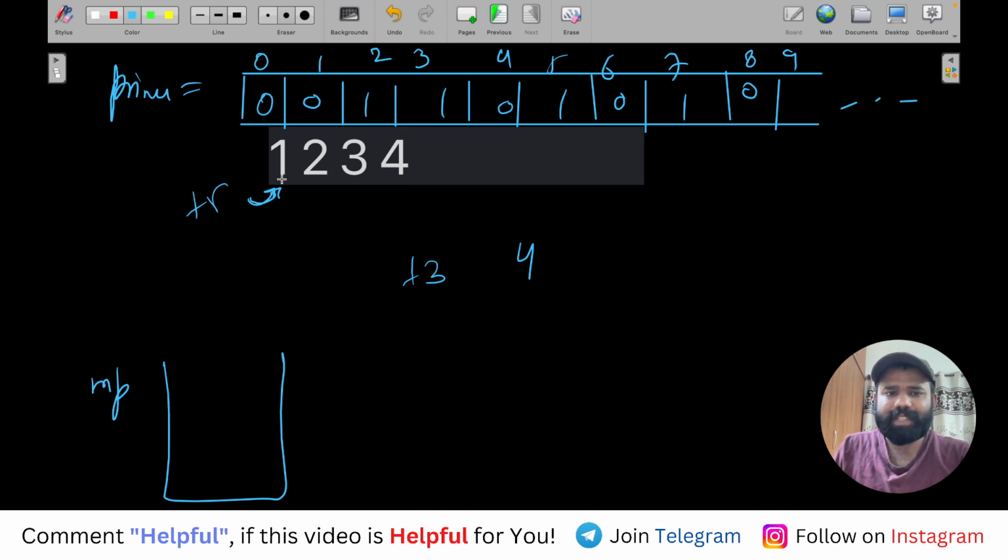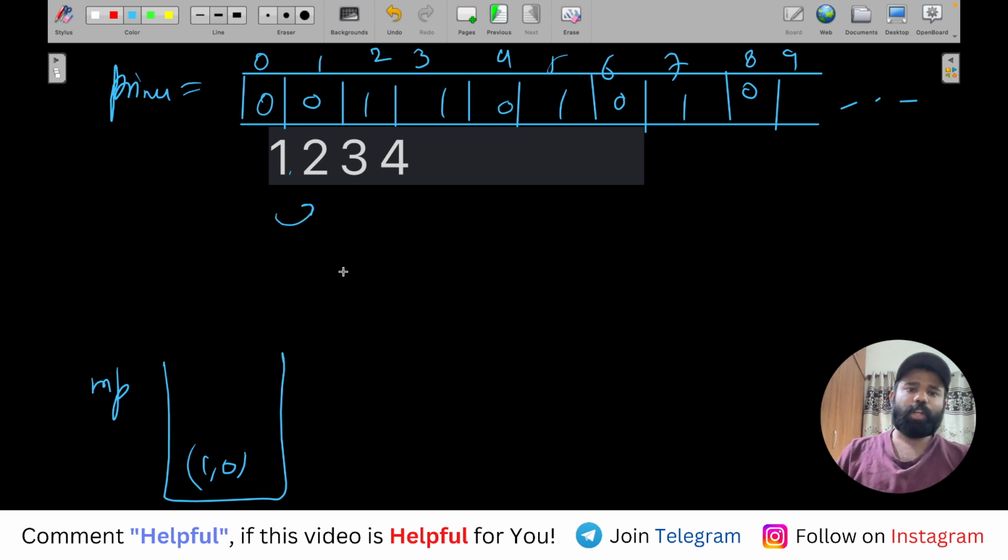तो आप देखो कि 1 के पहले कुछ है ही नहीं, तो पॉसिबल ही नहीं होगा, right? Then move forward, and now it will store 1, 0, means now 1 is present in index number 0. Now for 2, again you will check for next non-prime, which is 4, कि कहीं 2 + 2 तो नहीं है, then 2 + 4 नहीं है, तो again for 2 also it is not possible, but then this 2 will be stored as 2, 1.